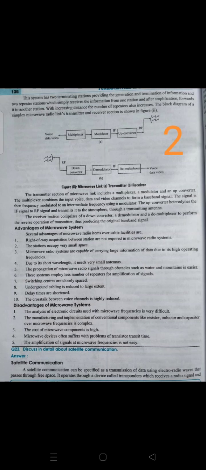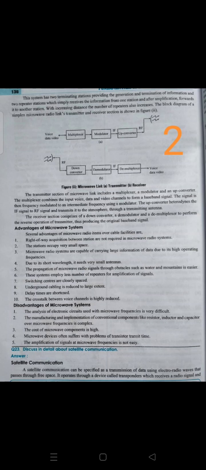The signal is affected by a transmission impairment called noise, and when the transmission frequency is greater than 10 gigahertz, the signal is affected by attenuation. Satellite microwave transmission makes use of uplink and downlink frequencies. The uplink range here is given as 5.92 to 6.42 gigahertz, GHz meaning gigahertz, and the downlink is 3.7 to 4.2 gigahertz. So what does frequency mean? It is how much data is frequently transmitted.